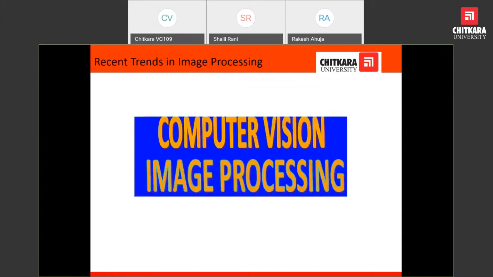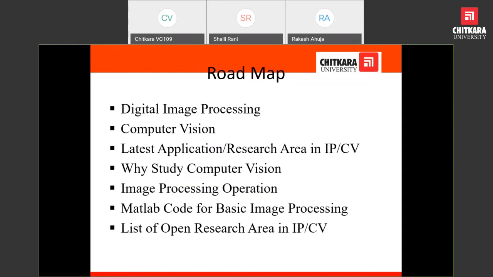Before we discuss all these three, what will be covered today will be discussed in the roadmap. First, we will discuss digital image processing and then computer vision, followed by the latest applications or research areas in image processing or computer vision.